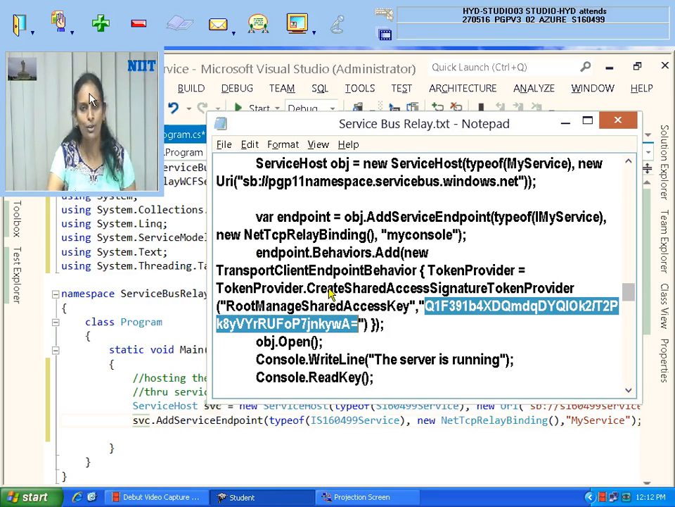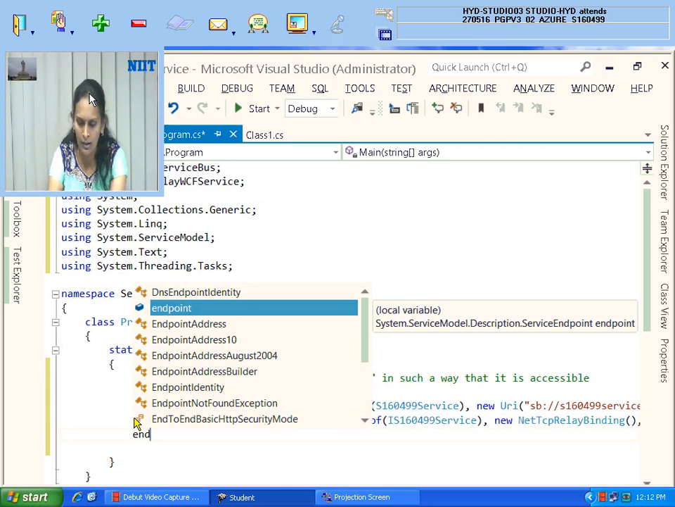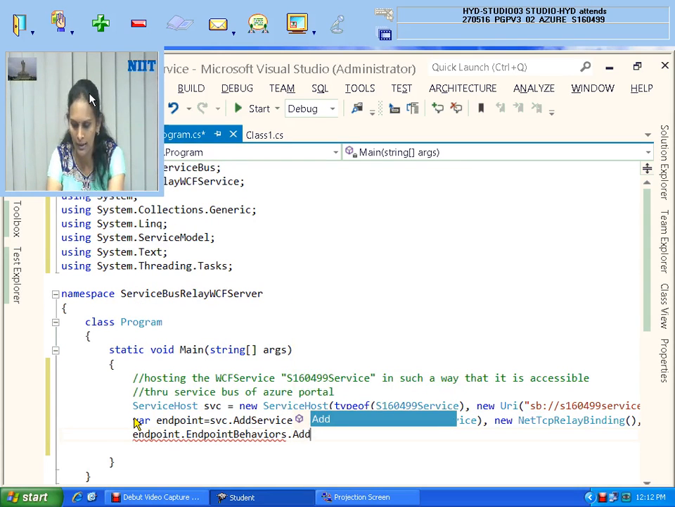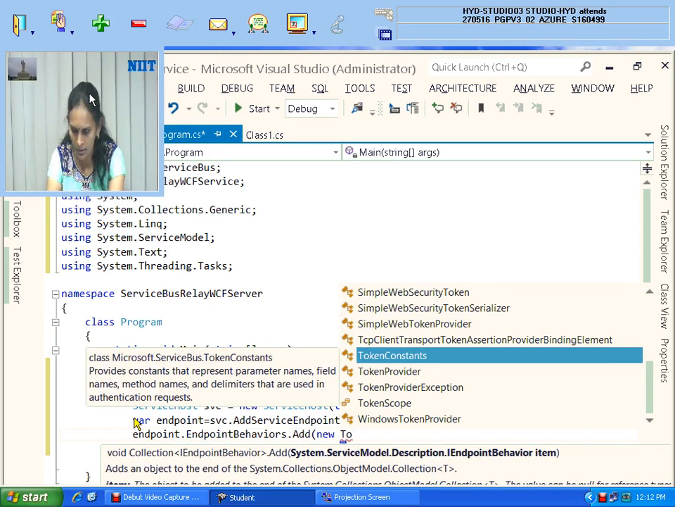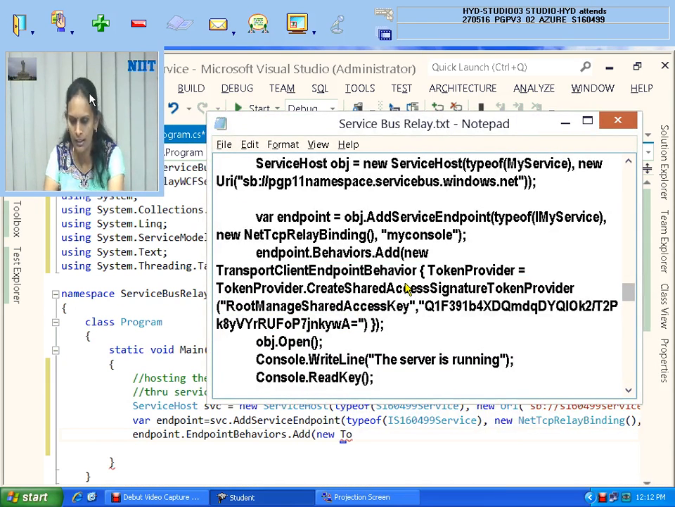So now I will show you this. Once I have made the mistake, where endpoint is equal to endpoint dot behaviors, endpoint behaviors dot Add new token provider, TCP client transport token client provider. Where have we found that? Wait, let me check. This is the token class name. I missed it out. What is the class name? Transport client.